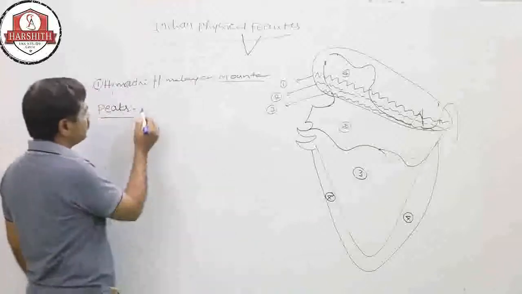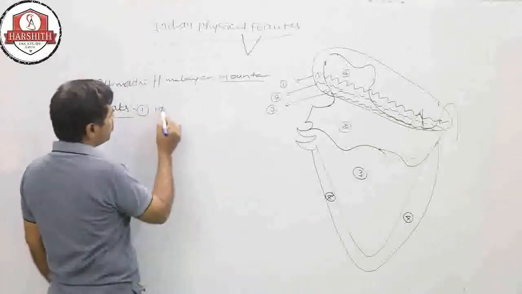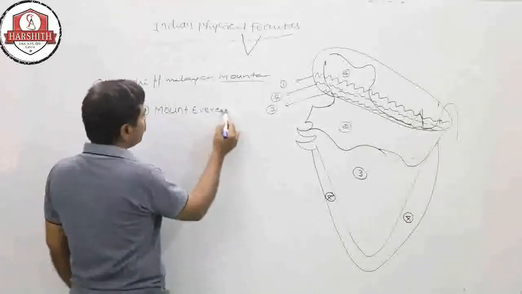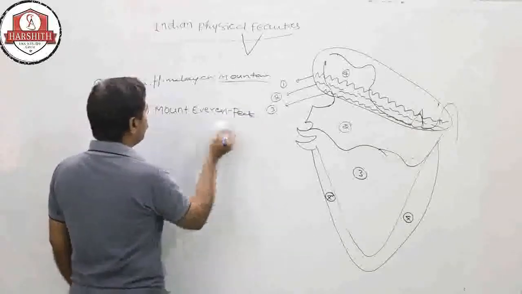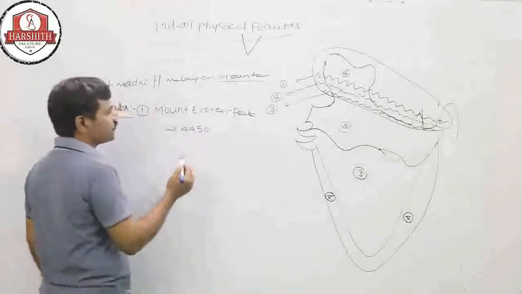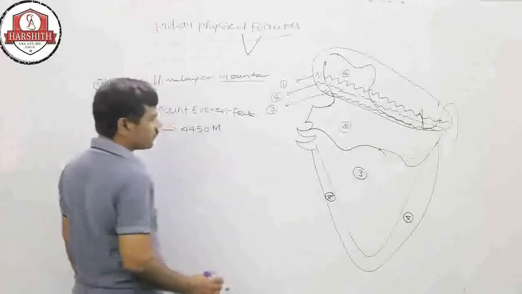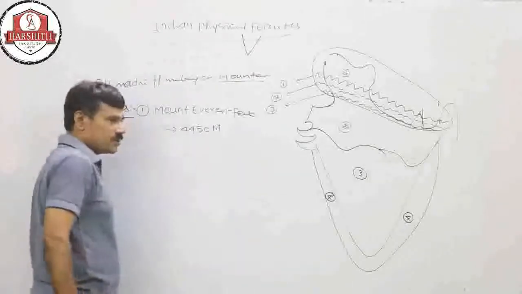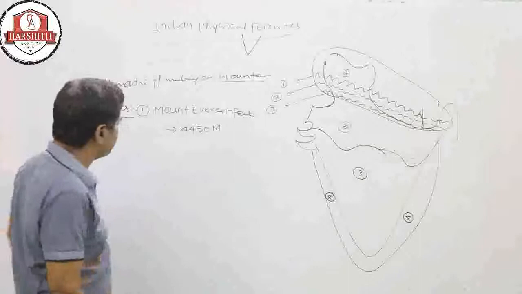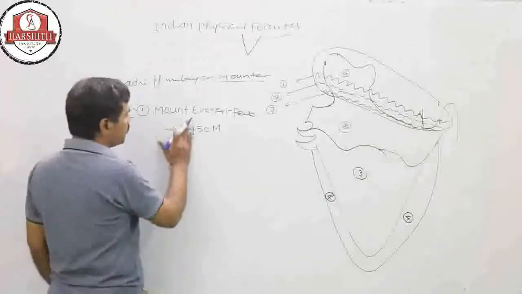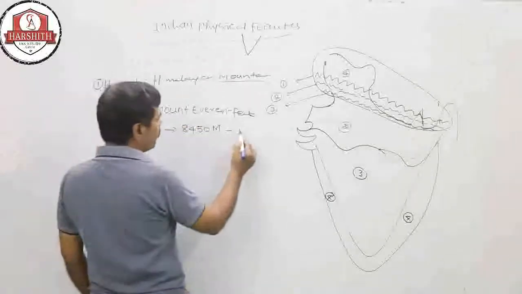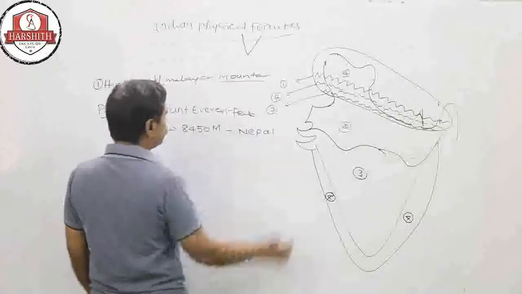Right now, first one: Mount Everest peak, whose height is 8,450 meters. The height is gradually increasing, and at present the height is this much, 8,450 meters, which is in Nepal.